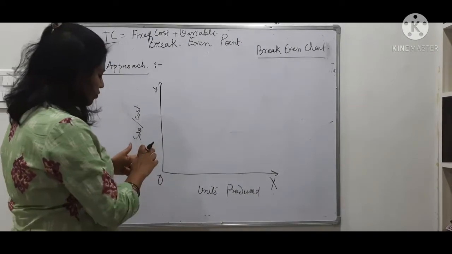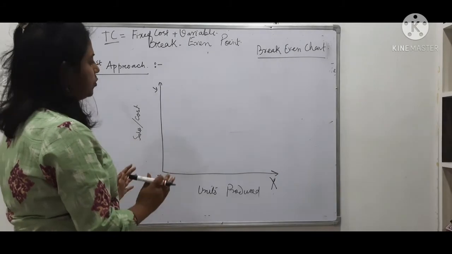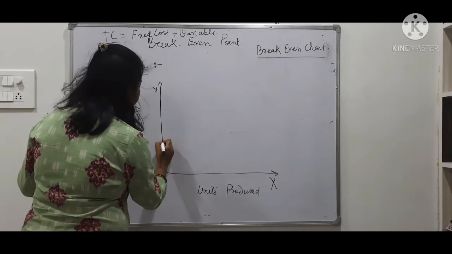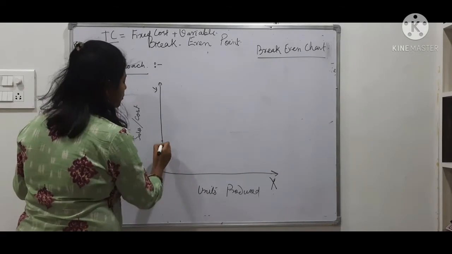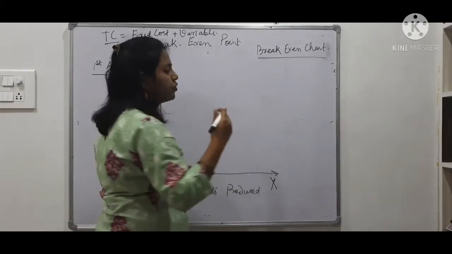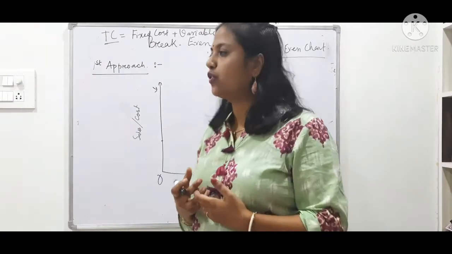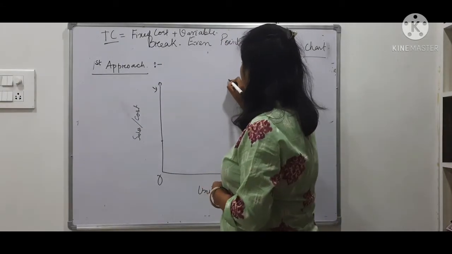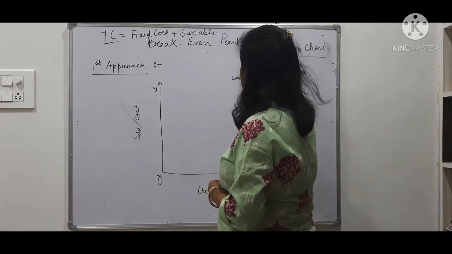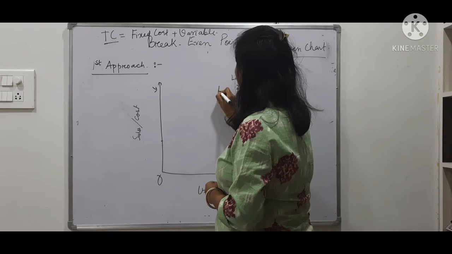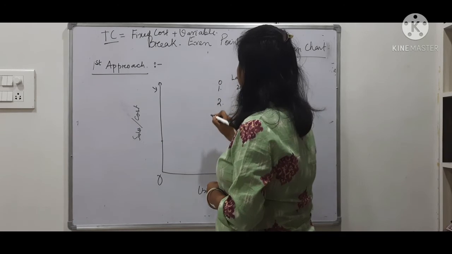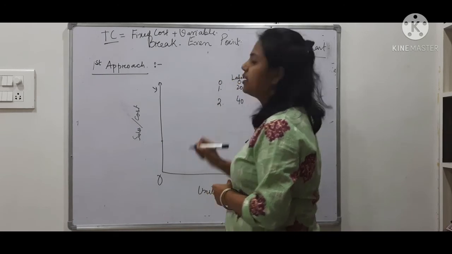Now, the first thing we require in this approach is to plot the fixed cost. So suppose this is my fixed cost. Remember, the fixed cost will never be zero. If you have gone through the video on cost classification, suppose I am producing a pen. For producing a pen I need labor. So I am paying labor 20 rupees for one pen, and for two pens I am paying 40 rupees. If I don't produce any pen, I don't have to pay labor.